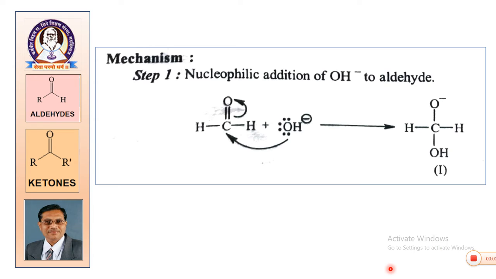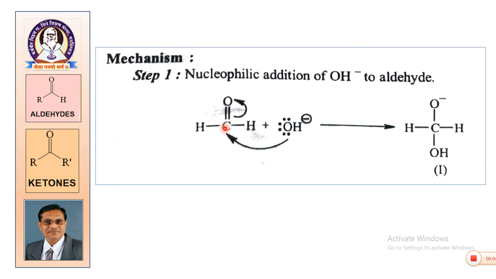Regarding the mechanism, the detailed stepwise description of a reaction in going from reactants to products is called the reaction mechanism. The same is applicable here. We catalyze the reaction with base, so you have OH minus. In the first step, there is nucleophilic addition of OH minus to the aldehyde, because the aldehyde shows electromeric effect, and the bond is polarized.